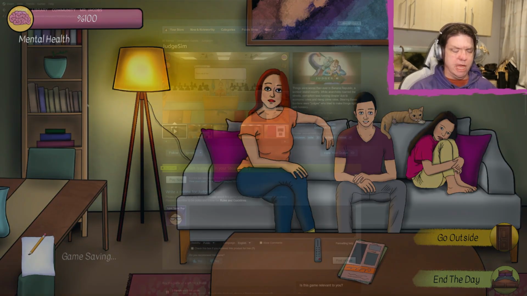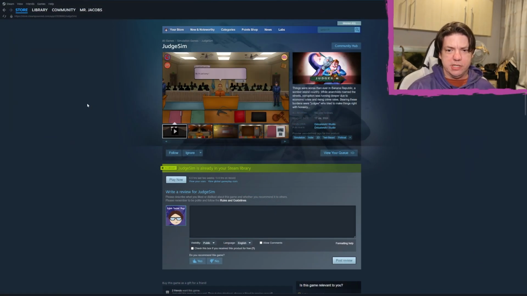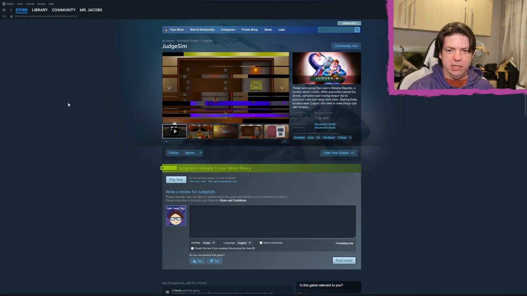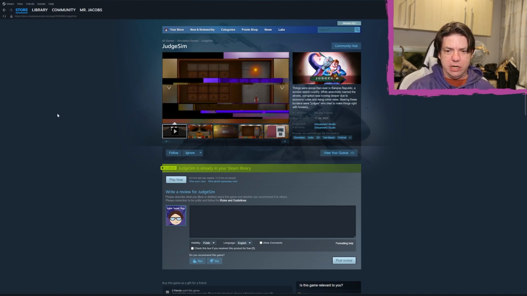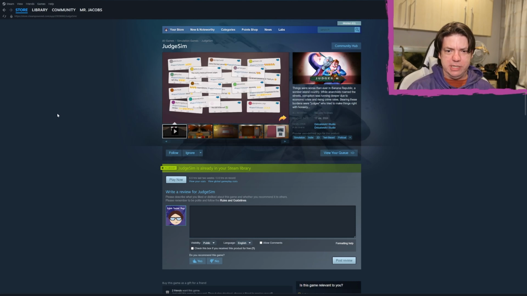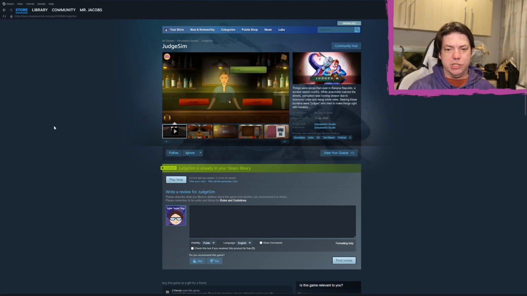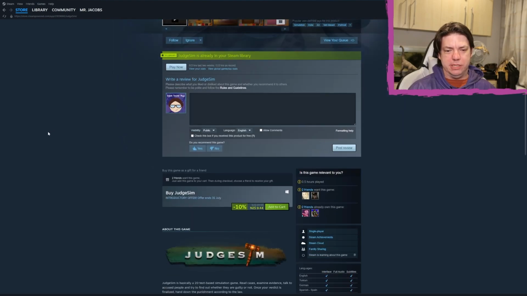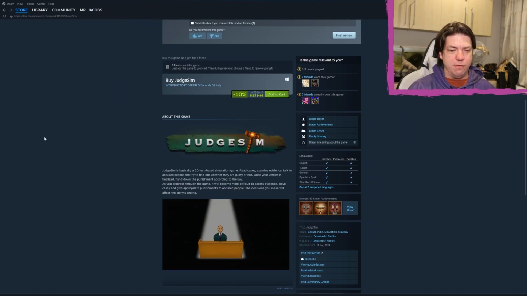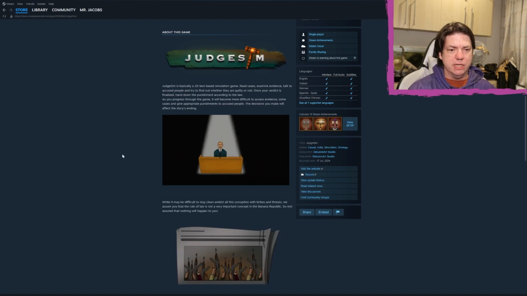Let's go look at the description and see what the game has to say for itself. Alright, JudgeSim. Things were worse than ever in Banana Republic, a somber island country. While an anarchist roamed the streets, corruption was running deeper due to economic crisis and rising crime rates. Bearing these burdens were judges who tried to make things right with honesty. Currently costs $9.44. I'd say that's probably a good price for it.